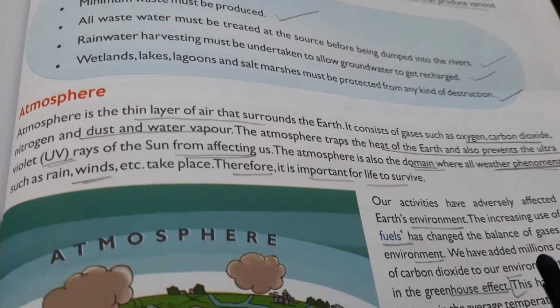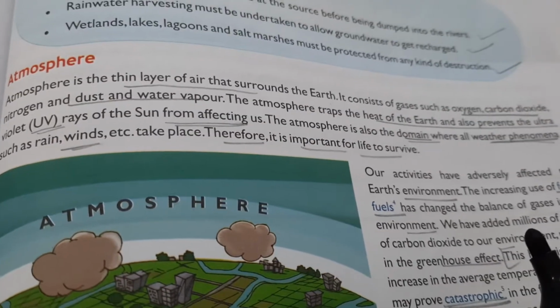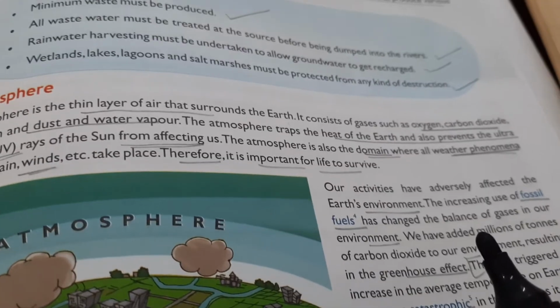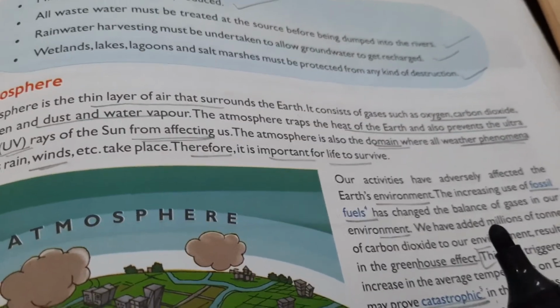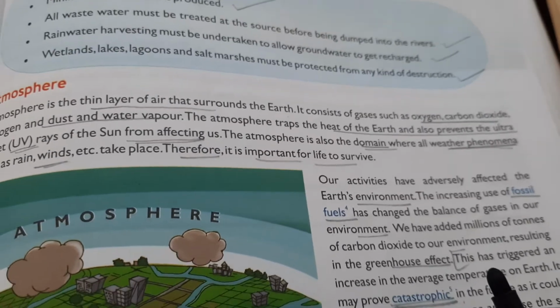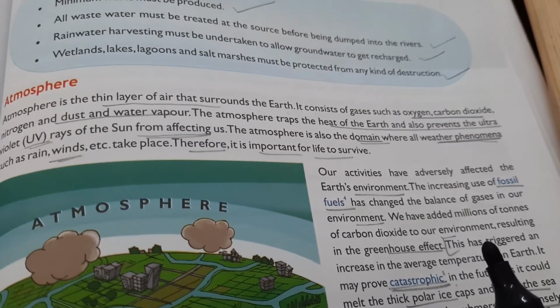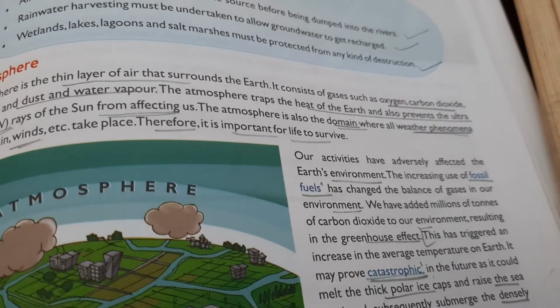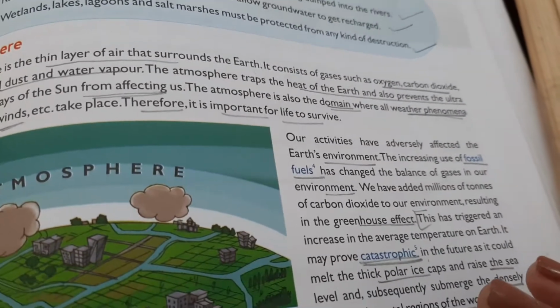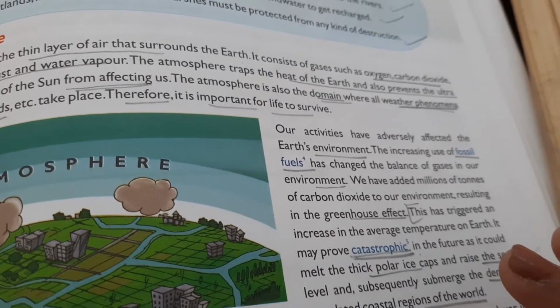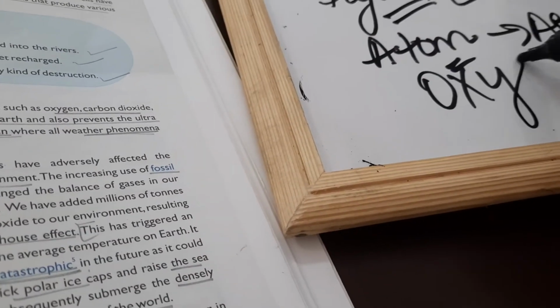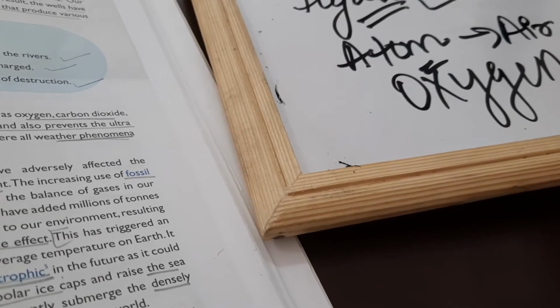These are also very important for the human beings to survive. The atmosphere traps the heat of the earth and also prevents the ultraviolet UV rays of the sun from affecting us. The atmosphere is also a domain where all weather phenomena as rain, winds take place. It is also an important thing to survive. Maybe you can live without water for few hours, but I must say you cannot live without oxygen even for a minute or for few seconds as well. Life becomes very difficult without oxygen. So this is also very important.